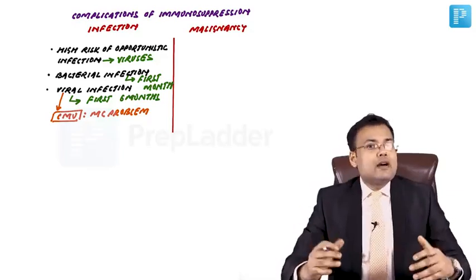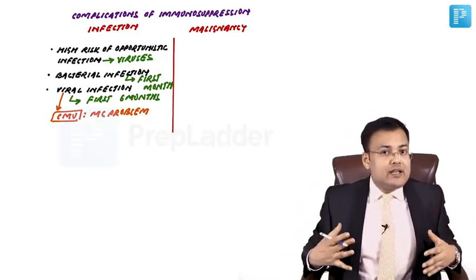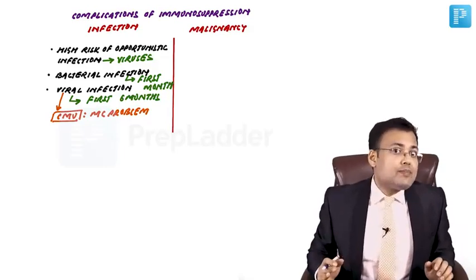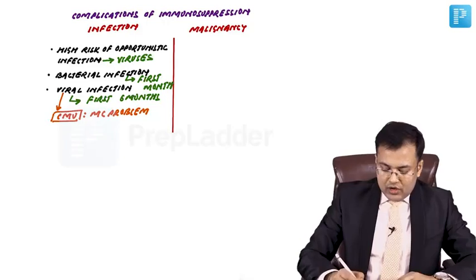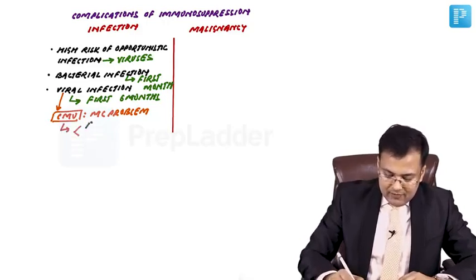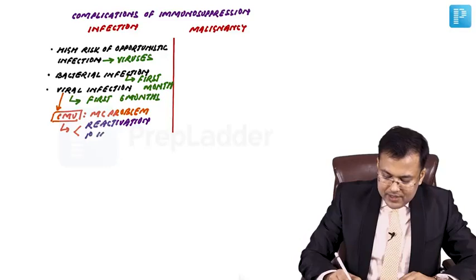Sometimes this virus is already there in the body and there is reactivation of latent virus, and sometimes there is primary infection of cytomegalovirus.